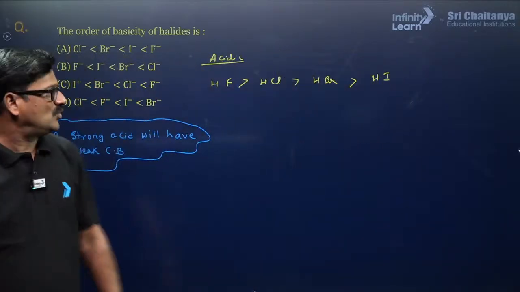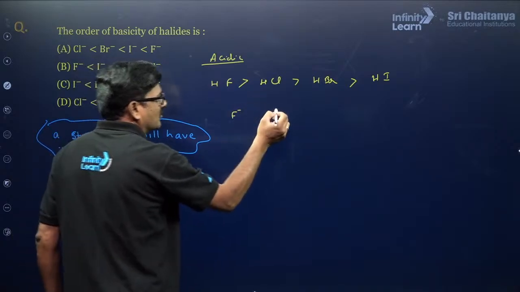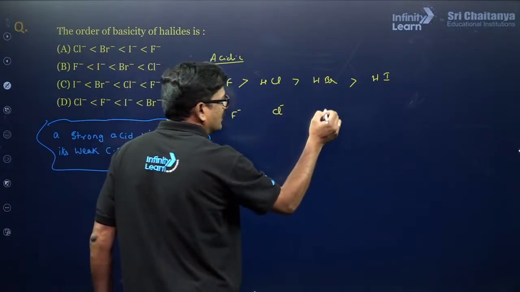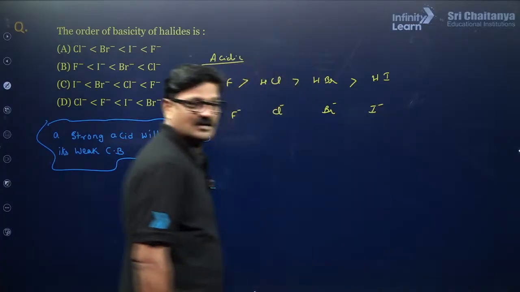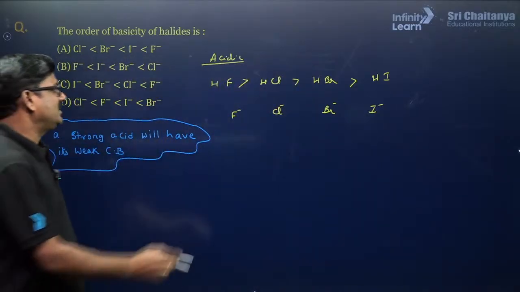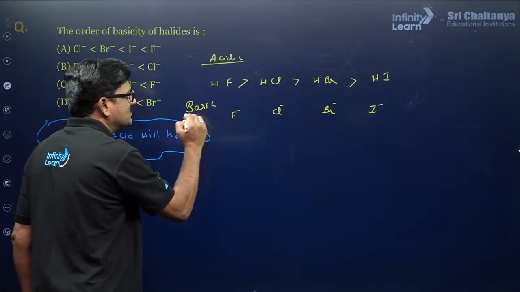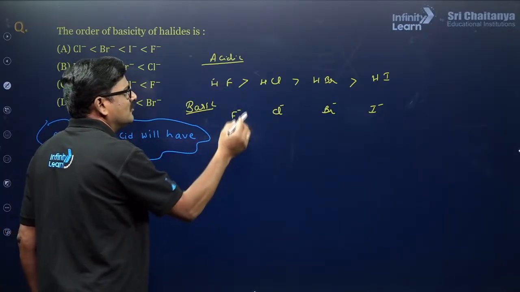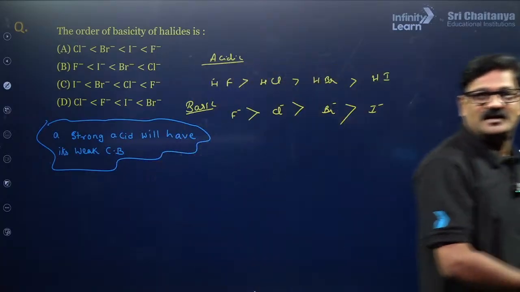Once they lose their H plus, you are going to get F minus, Cl minus, Br minus, I minus. The weakest acid will have the strongest basic strength. Understand? Clear?